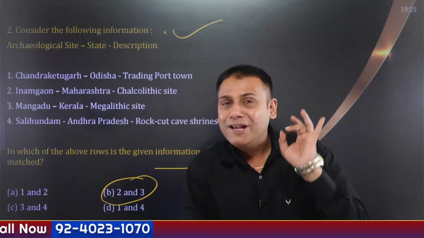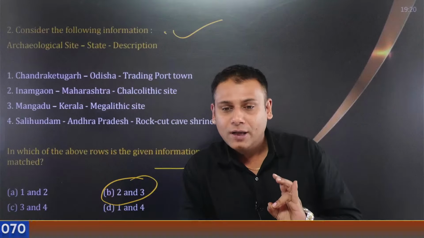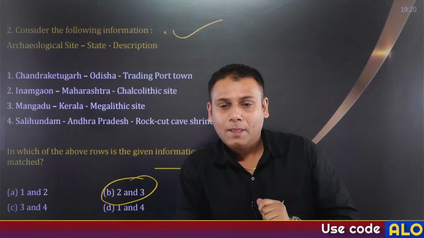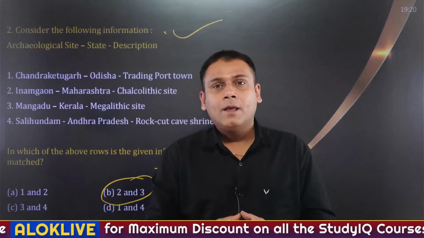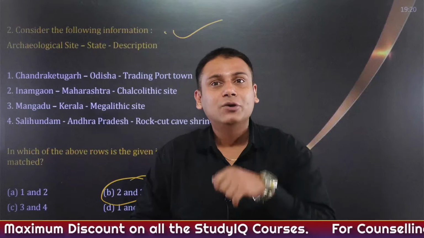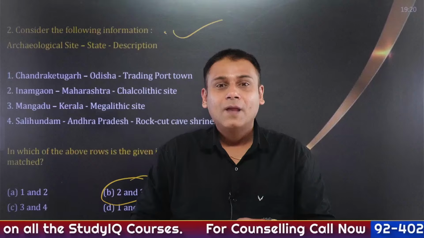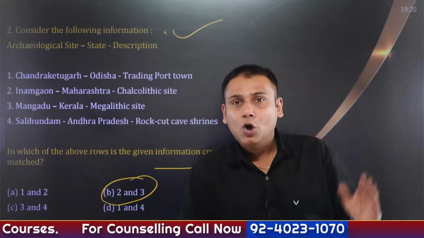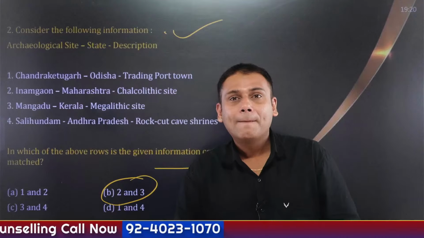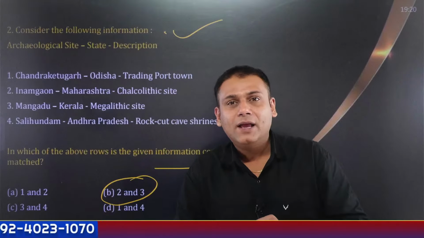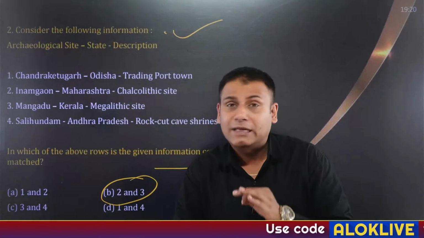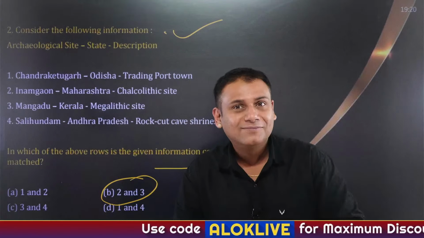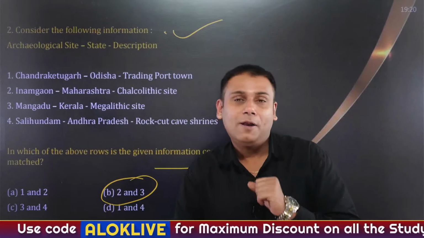Paleolithic age, Mesolithic age, Neolithic age, and Chalcolithic age. Now, if we talk about different ages, there is a certain characteristic feature of every age. The development of stone tools took place during the Paleolithic age. It is divided specifically into three parts: lower, middle, and upper. Second is the Mesolithic age. The most striking feature of the Mesolithic age is domestication of animals.